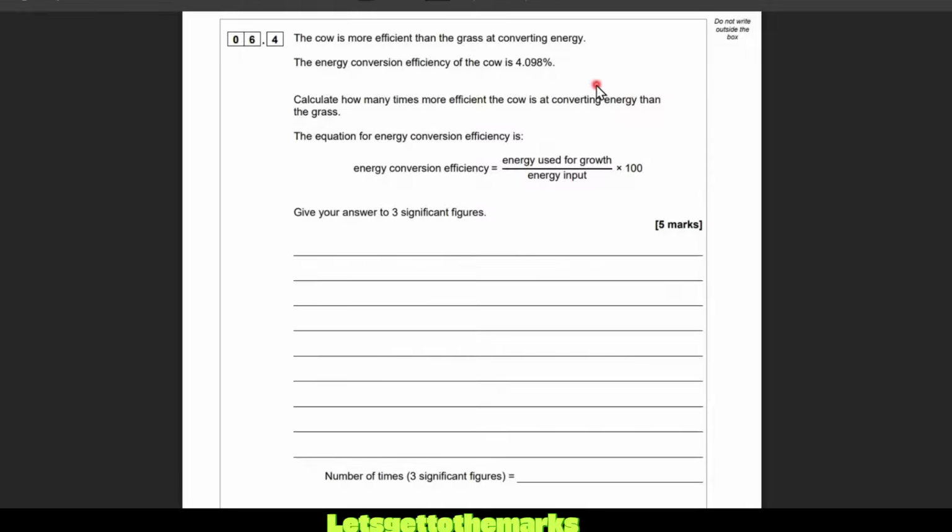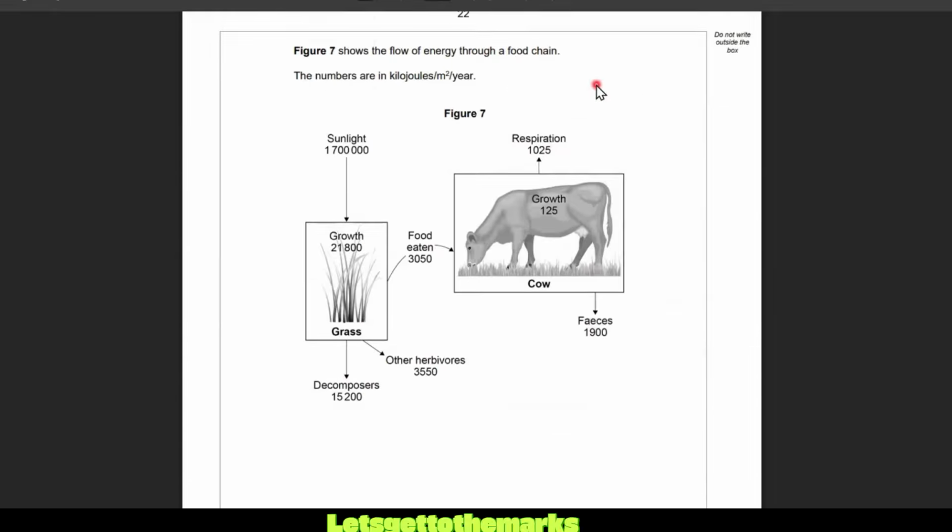Why don't you find out first of all? So we know that this is 4.098, I believe percent. We'll double check that in a second. We need to find out what percentage of efficiency the grass has. Look at the total going in. Look at the total amount that goes into the body of the grass.